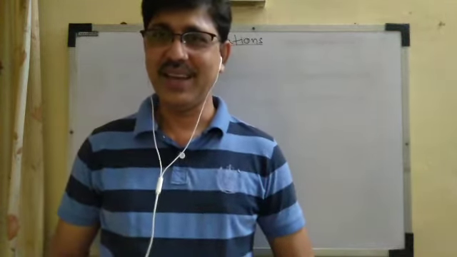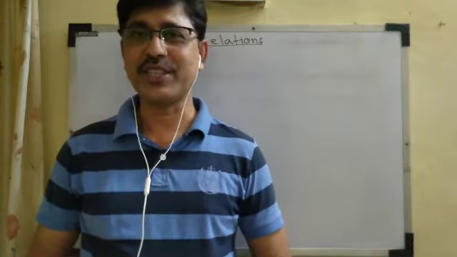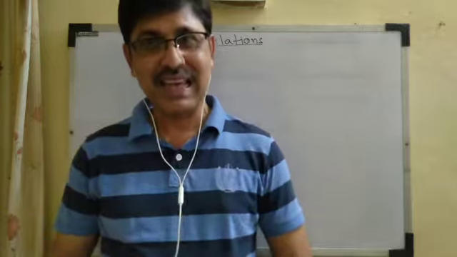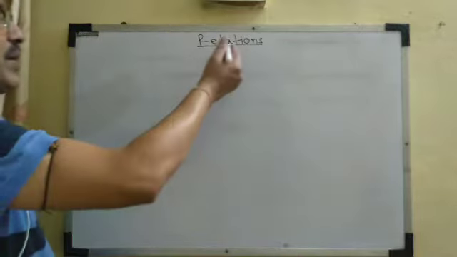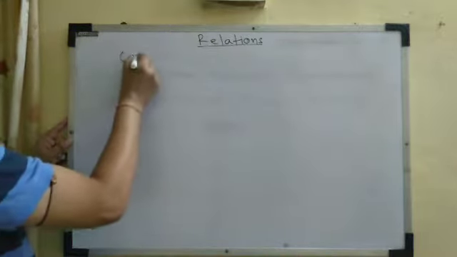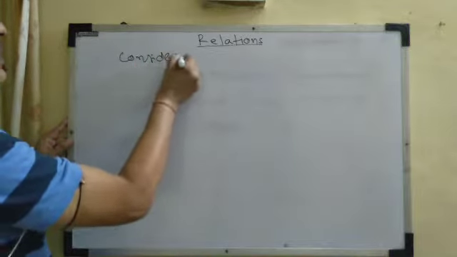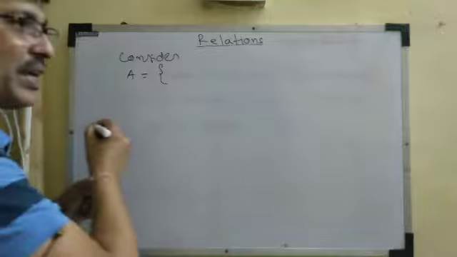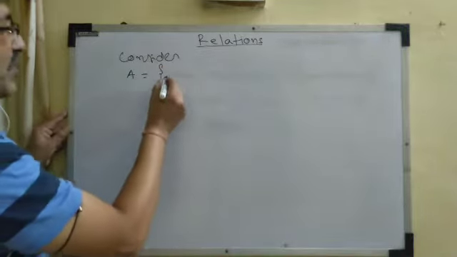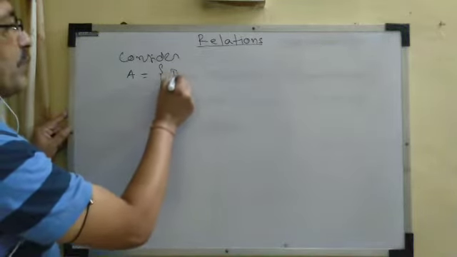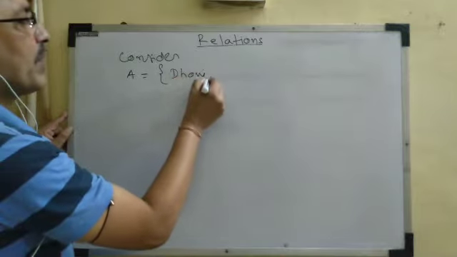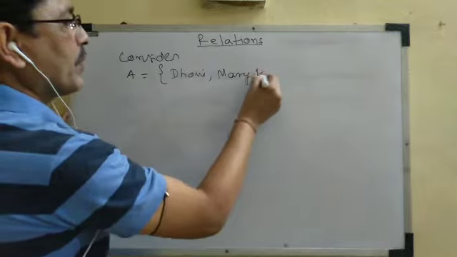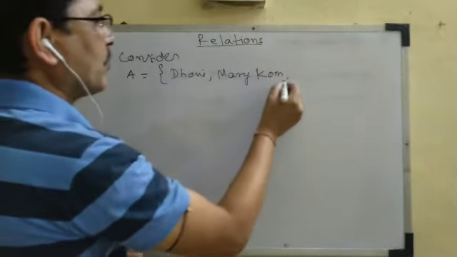In this video, I am going to discuss a new topic of your syllabus, that is relations. Okay, so now consider a set A which contains three famous sports persons, suppose MS Dhoni, Mary Kom, and suppose Dhyan Chand.